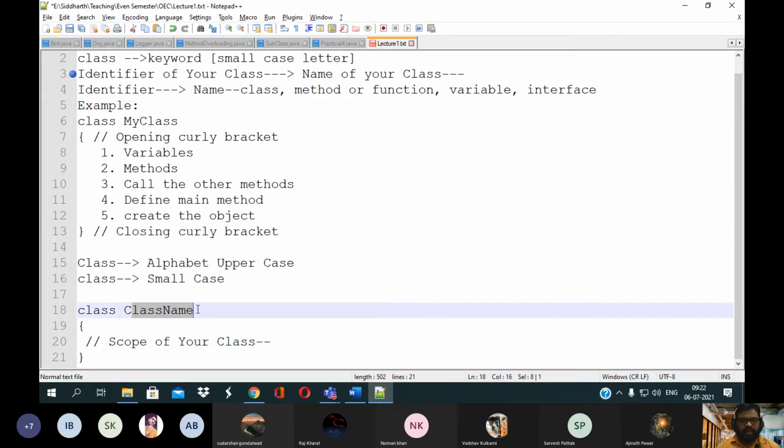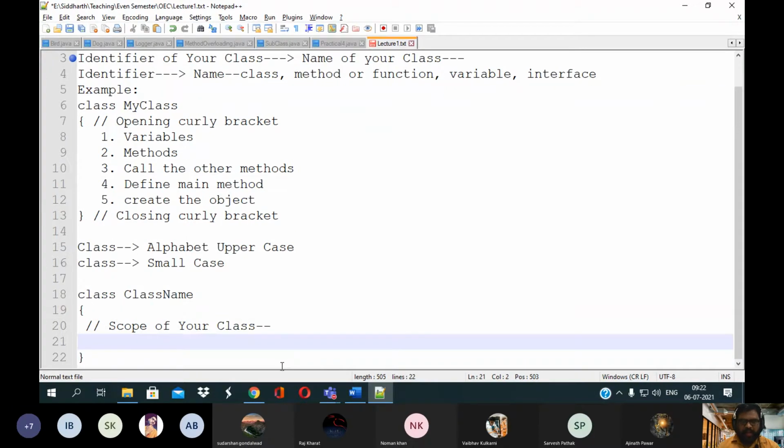Now in Java, when you want to execute the program, the execution will always start from the main method. So you need to write the main method in Java. How can you write the main method?